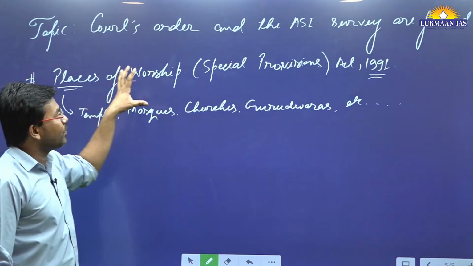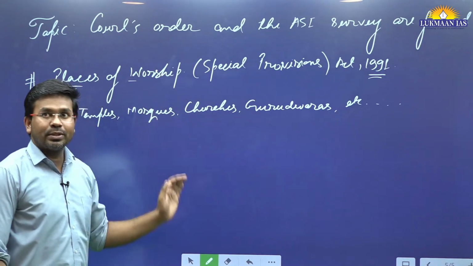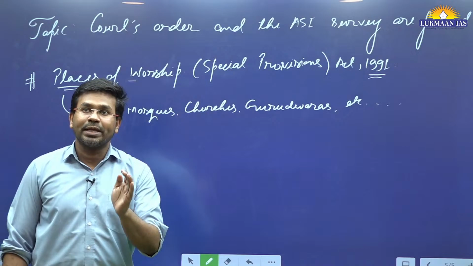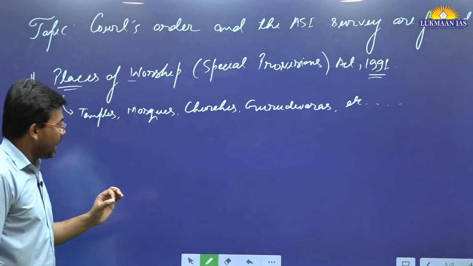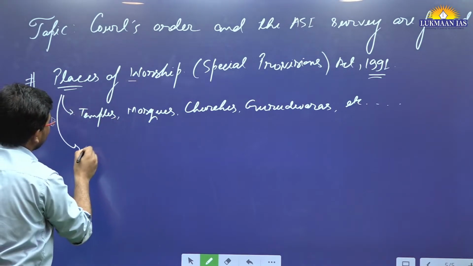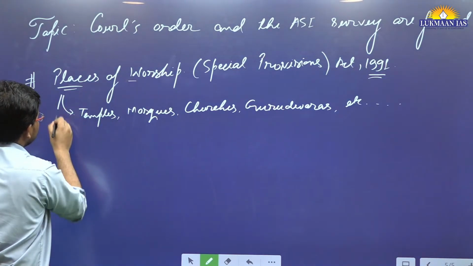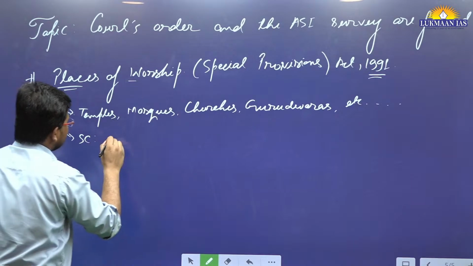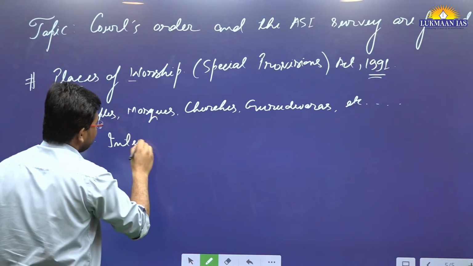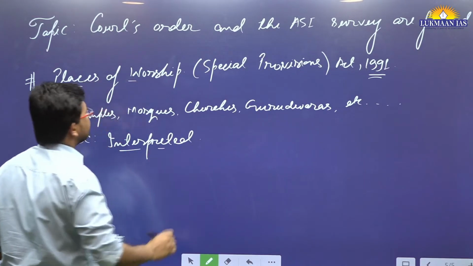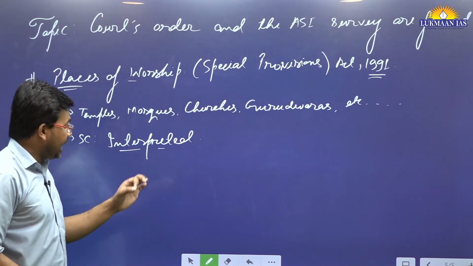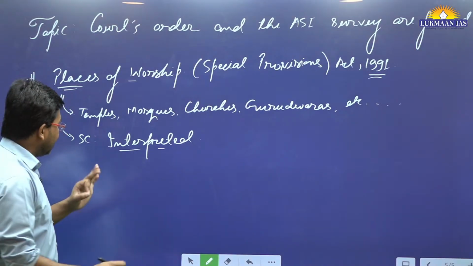So this Places of Worship Act has been made so that the religious rights of the people can be protected. However, recently the Supreme Court of India has interpreted this particular act, the Places of Worship Act, in such a manner.